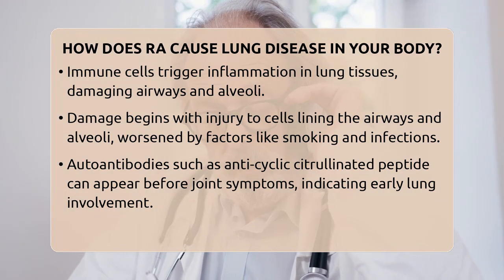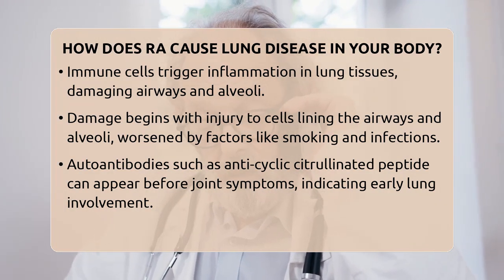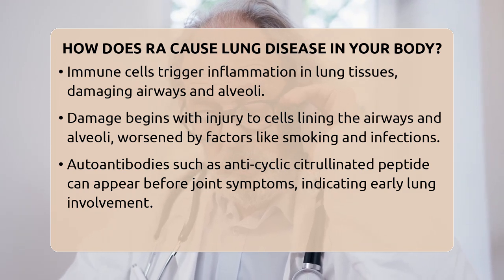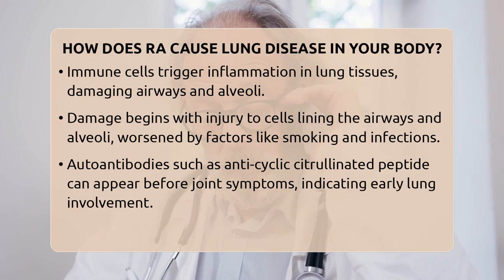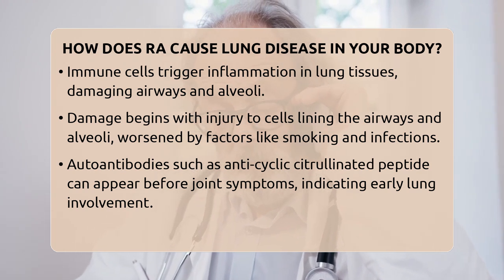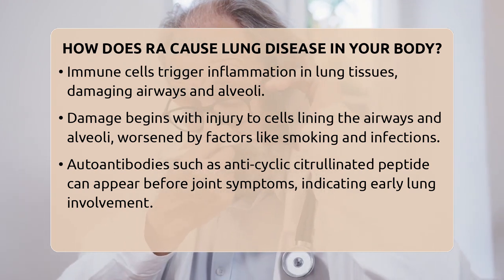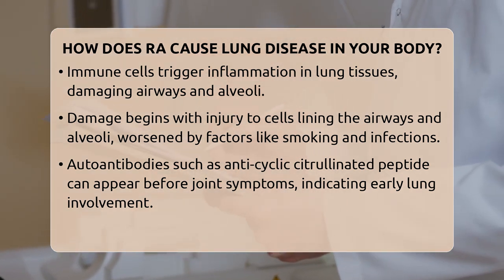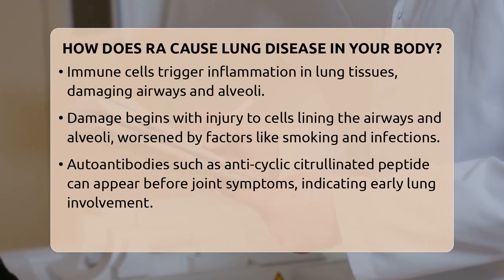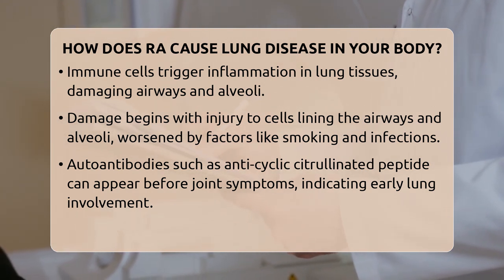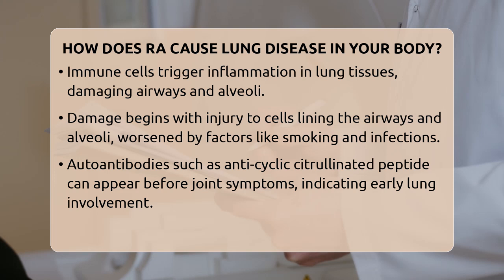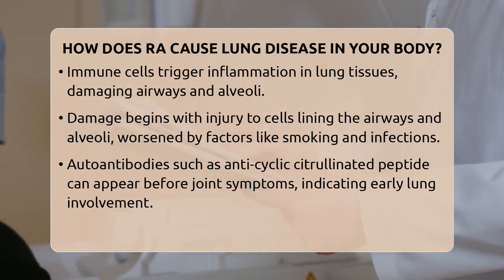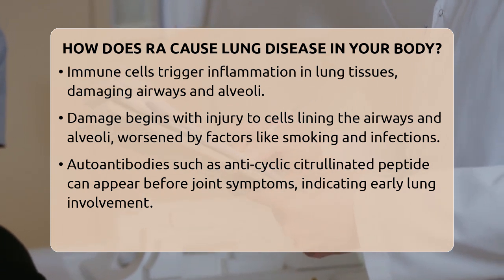When these cells are damaged, the immune system can become overactive, producing autoantibodies such as anti-cyclic citrullinated peptide antibodies. These autoantibodies are often present even before joint symptoms appear, indicating that lung involvement can sometimes be an early sign of RA. Once the immune system is activated in the lungs, immune cells like T cells, B cells, macrophages, and neutrophils release chemicals that cause ongoing inflammation.